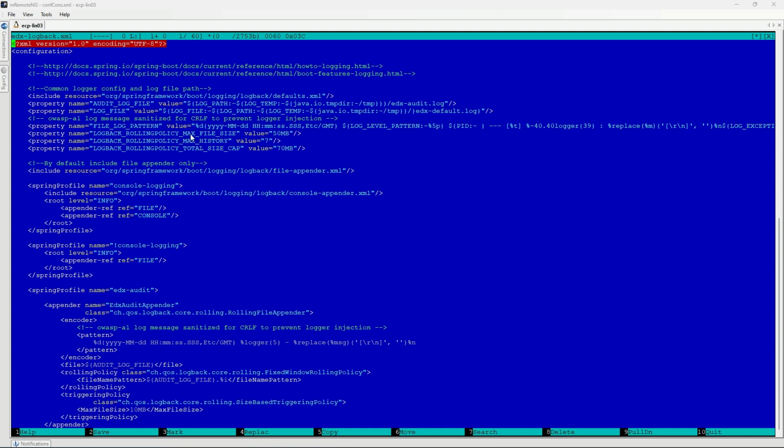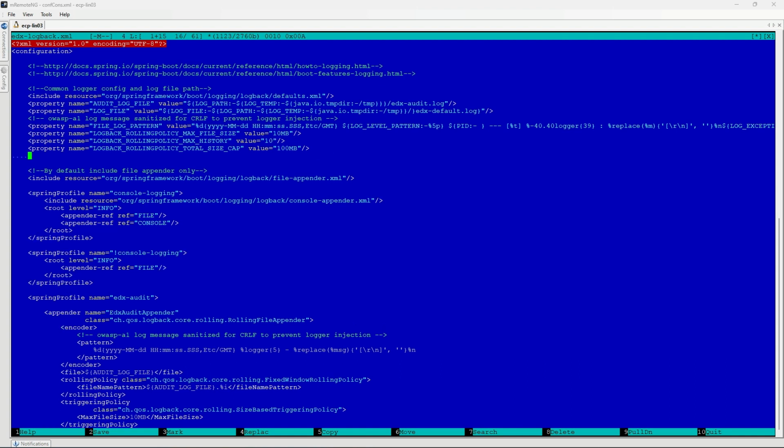To change the maximum size of single log file, find property with name logback rolling policy max file size and change its value. To change maximum size of all archived logs, find and change logback rolling policy total size cap property. You can also change the logback rolling policy max history property, which defines the number of days the archives will be stored. The default value of this property is 7 days.